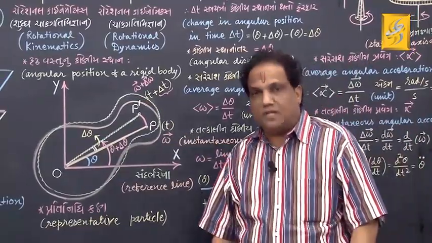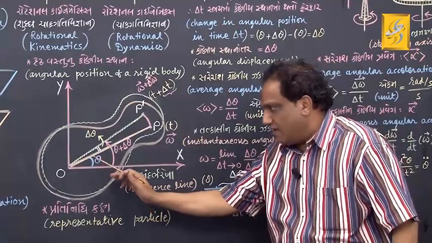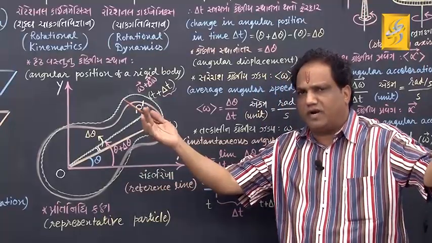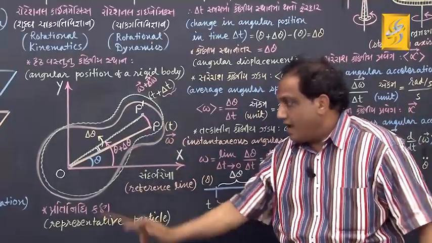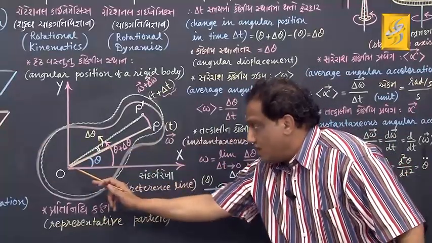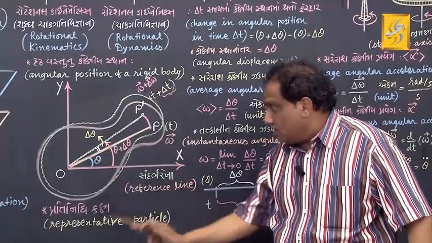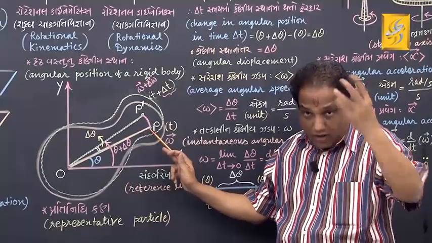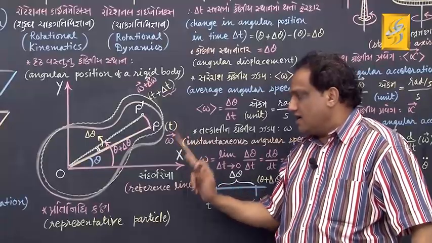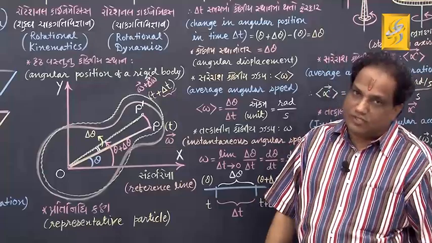I repeat, come on. At a given instant of time, the angle made by a line segment joining any one of the constituent particles of a given rigid body and center of its circular path with a given reference line is called angular position of that particle and hence of that whole rigid body at that instant with respect to that reference line. Got it?